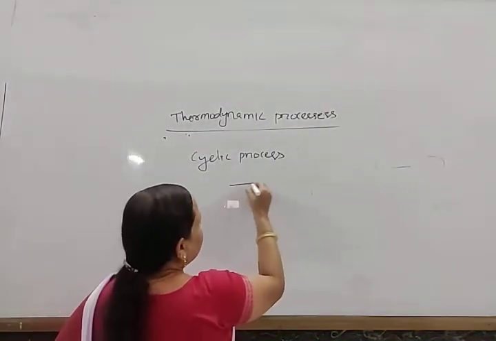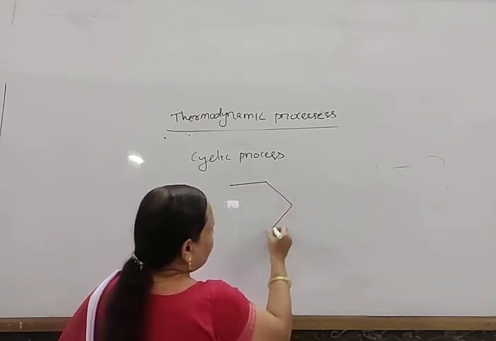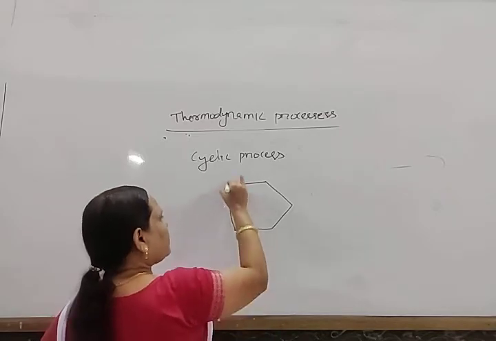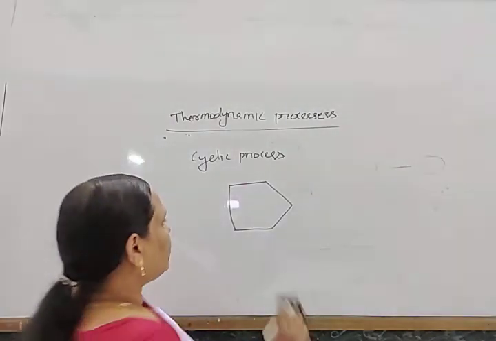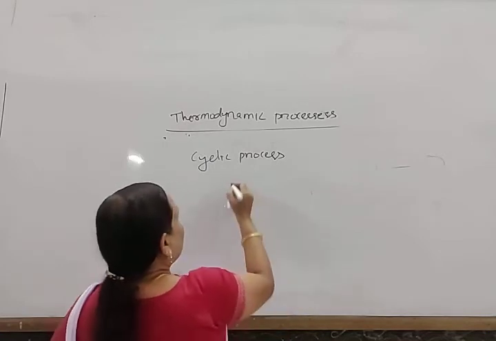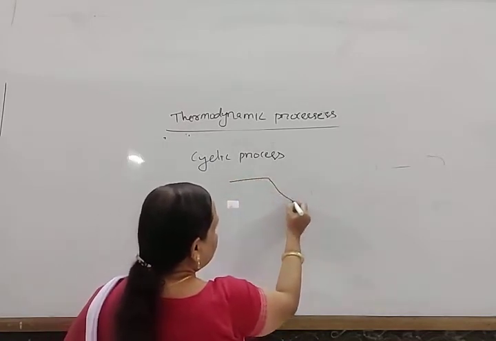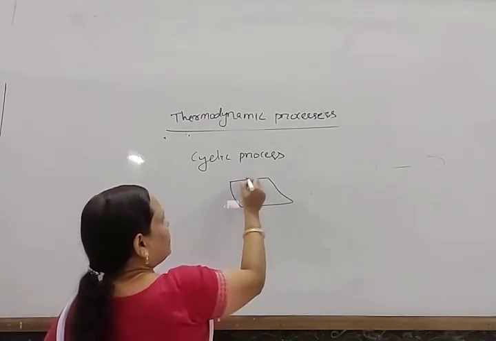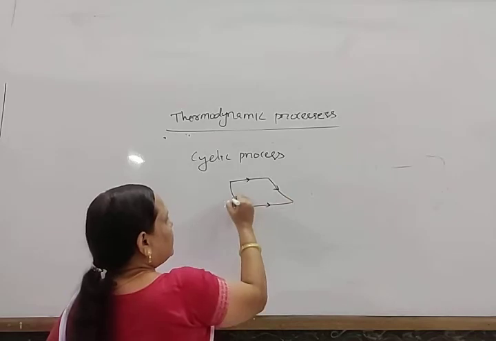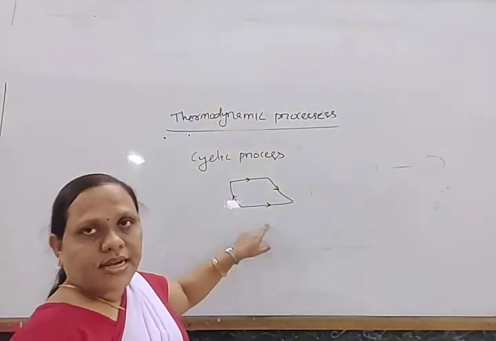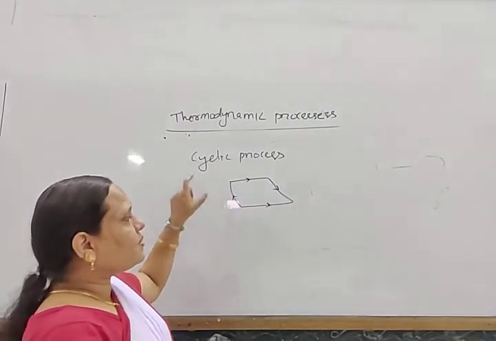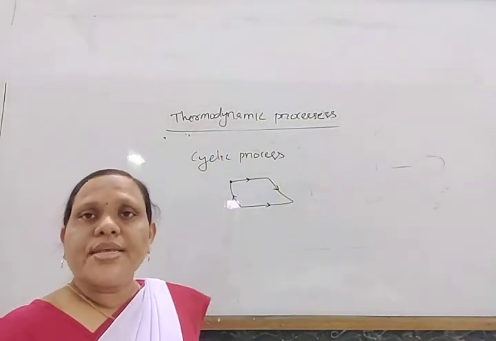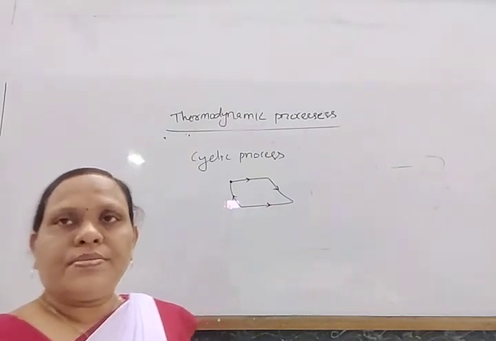Look here, suppose in this way, if it is carried out in different processes and again comes back to its original state, then this is known as a cyclic process. After carrying out so many processes, if it reaches the initial position, then that is known as a cyclic process.